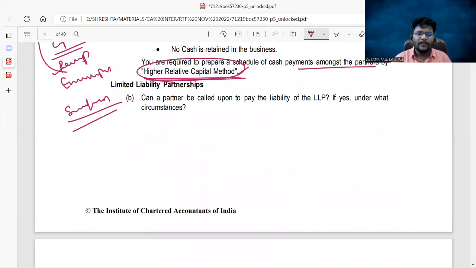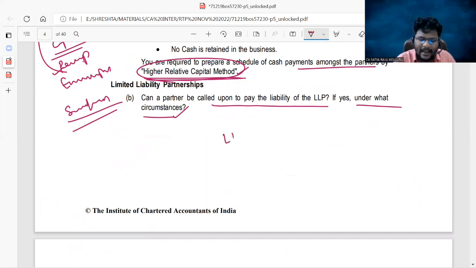Next, come to the LLP, guys. Can a partner be called upon to pay the liability of a LLP? If yes, under what circumstances? Guys, this question was not discussed by me in the classroom exactly, but if you apply your knowledge of what we learned in LLP, you can simply provide the answer.